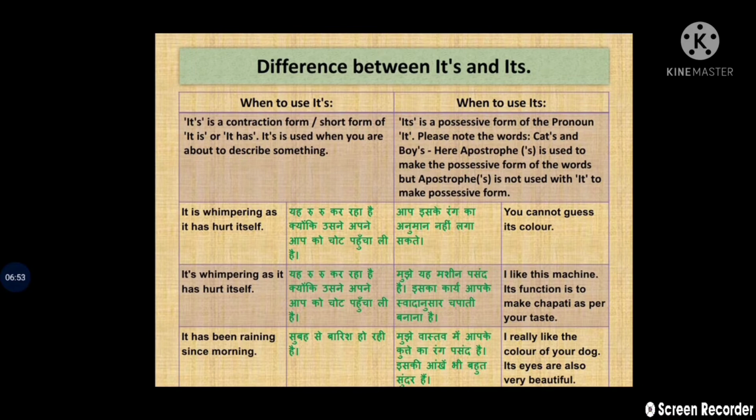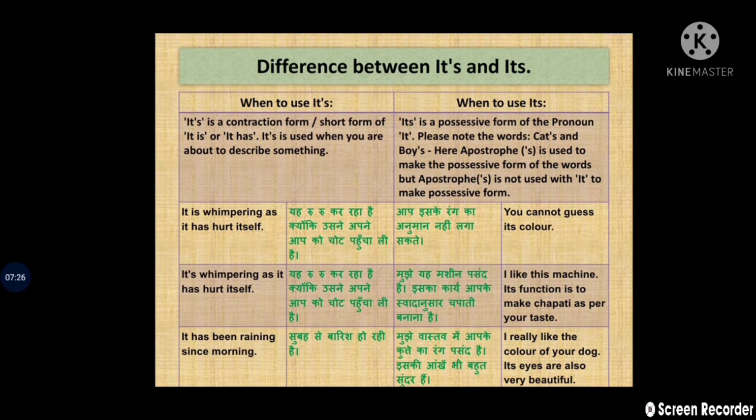And when to use its without apostrophe. Its is a possessive form of the pronoun, like cat's and boy's. You can see here an example. Here an apostrophe is used to make the possessive form of the words, but apostrophe s is not used with "it" to make the possessive form. Do you know why it is not used with the third person singular for inanimate things?